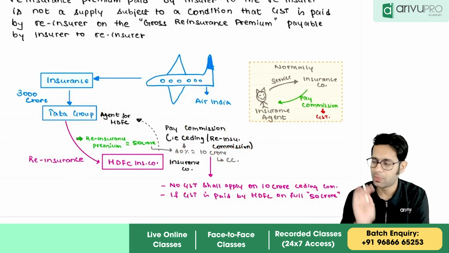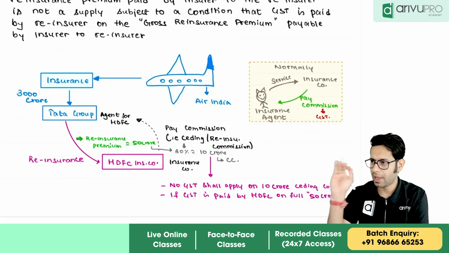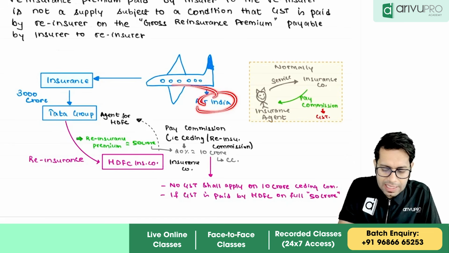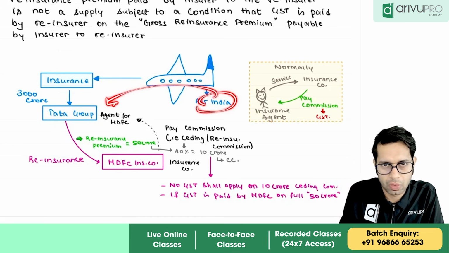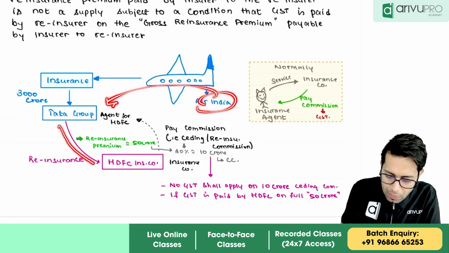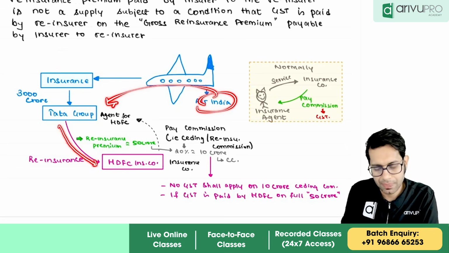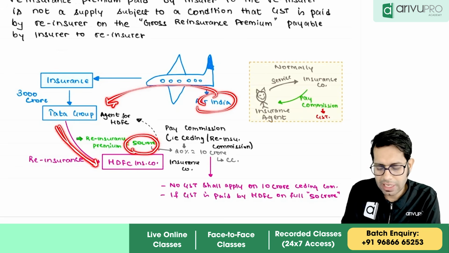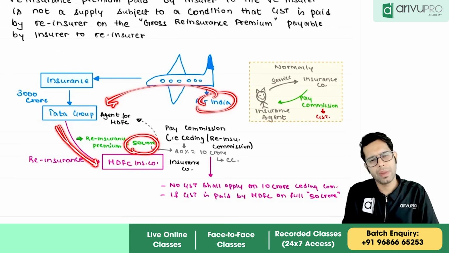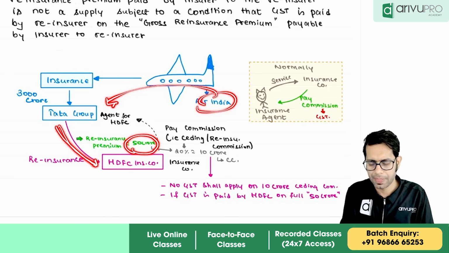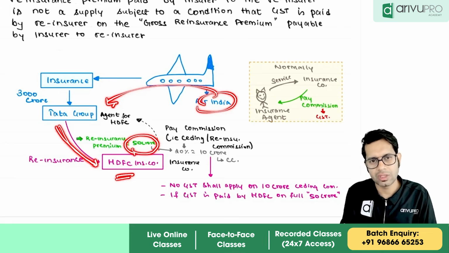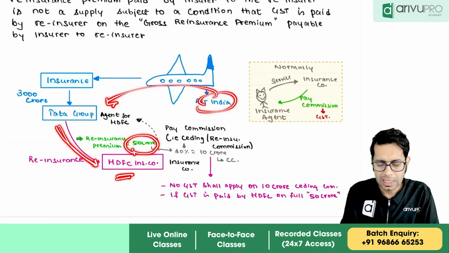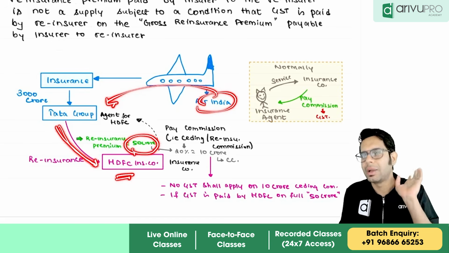Now I'll come to this point and explain it in this manner. Air India has given insurance to Tata Group. Tata Group has taken reinsurance. Now Tata Group will pay a reinsurance premium of 50 crores, as HDFC has told them. But Tata is deducting its insurance commission.